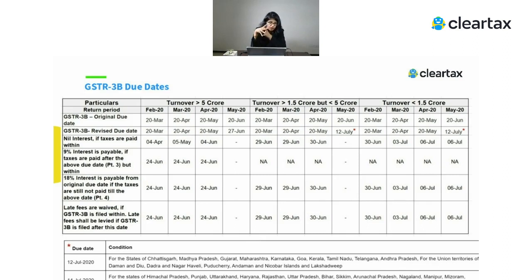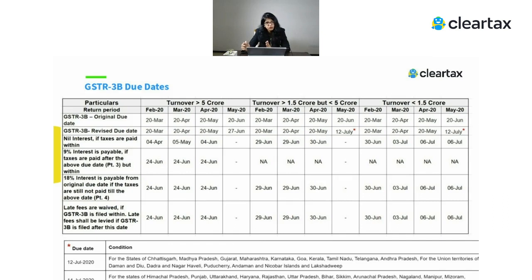Let's say I'm talking about the due date for the month of Feb 20. Ideally I would file the return of Feb 20 till 20th March. That is my normal due date. They say ideally you should have filed it till 20th March, but I'm going to give you some relaxation, a 15 days buffer. So you can file taking an extra 15 days, which is let's say 4th April.